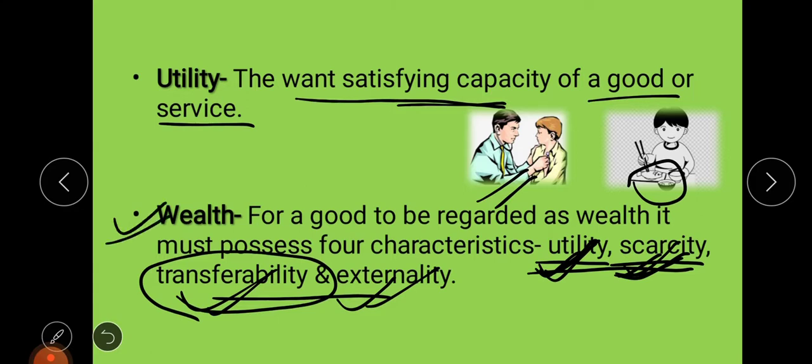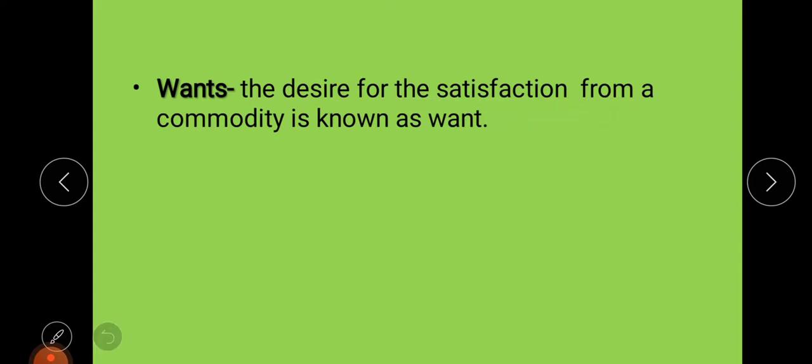Then next is want. So what is want? The desire for satisfaction from a commodity is known as want. Suppose you are thirsty now, you want a glass of water. Till the time you have the water, it will be called your want. You are hungry, you need food, a meal. Till the time you take your meal, it will be called your want, and once you take it, your want will be finished.